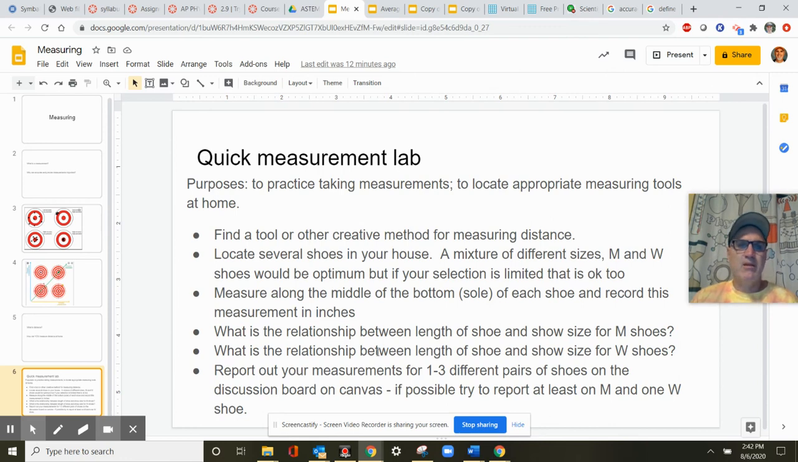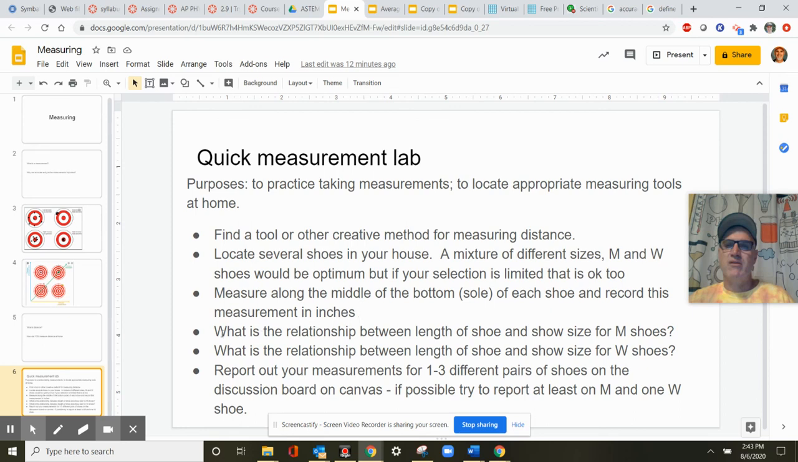And then just do that for different shoes in your house. It'd be better if some of them were M shoes and some of them were W shoes, and different sizes. If you have different people that live in your house, maybe you'll have different size feet. It'd be better to mix it up and not just all the same person's shoes. You won't really get the point of the activity if you just do the same person's shoes, because they're probably all the same size.